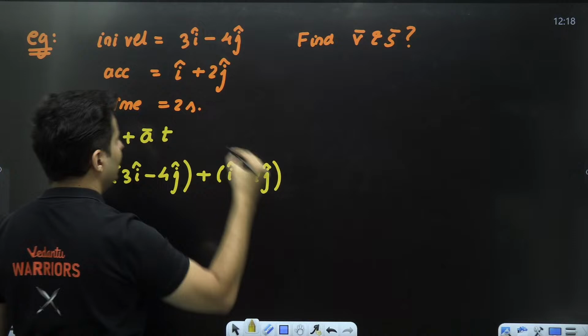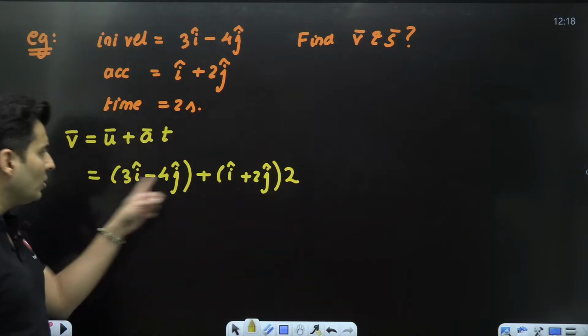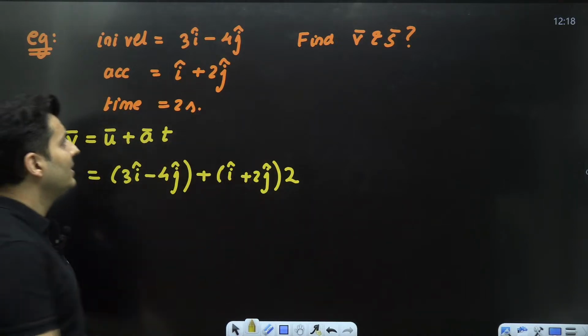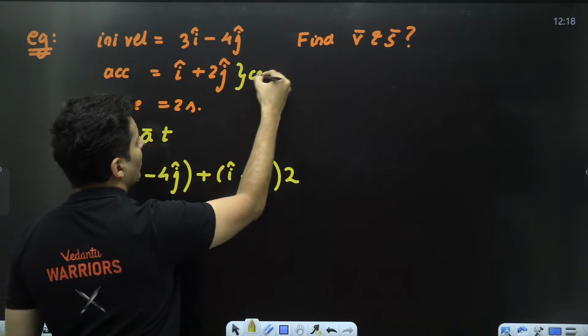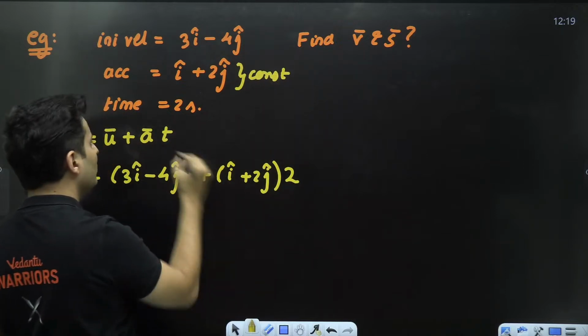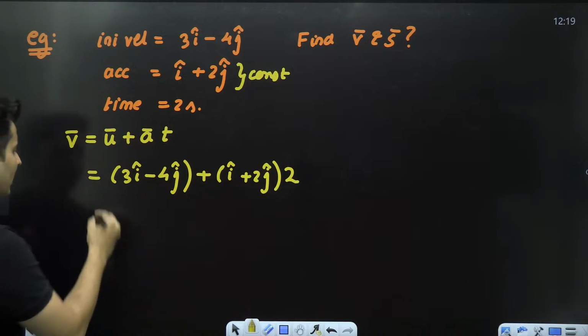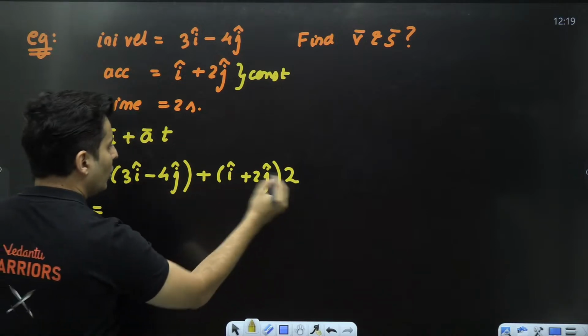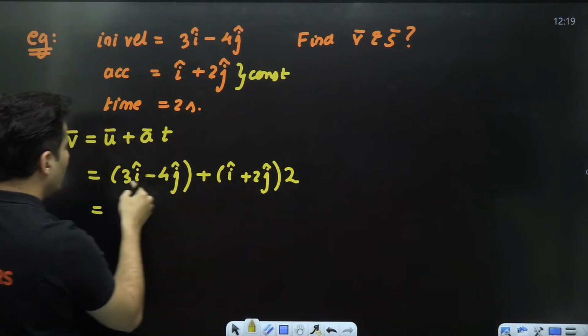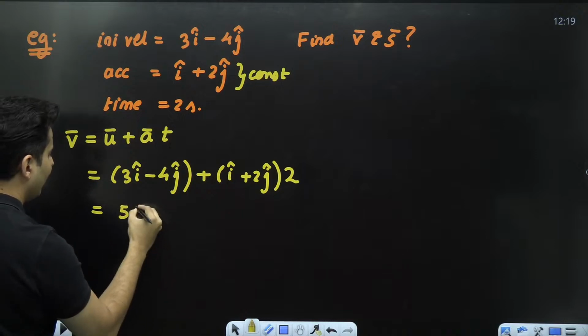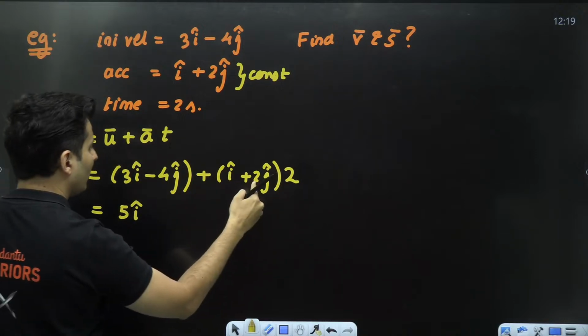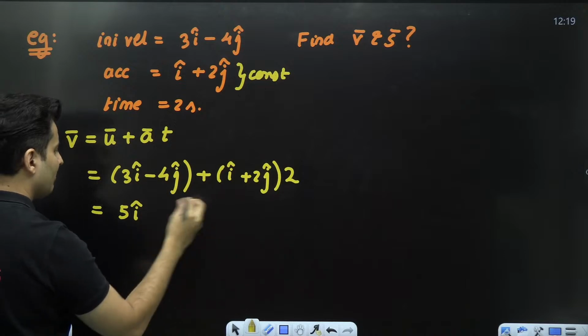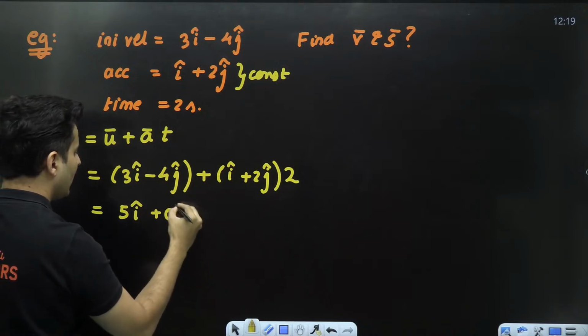Is the time given? Yes, into 2. Can I use kinematics? Yes. Why? This acceleration, you can see, is constant. That is the reason why I can use the kinematic equations. Let's solve it. So 2 into i cap is 2 i cap. 2 plus 3 is basically 5 i cap. 2 2s are 4, and this 4 will cancel with minus 4. I'll just get 0 j cap over here.